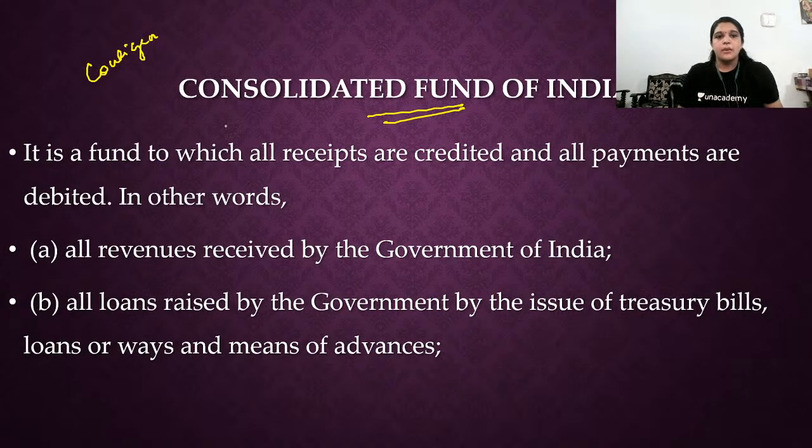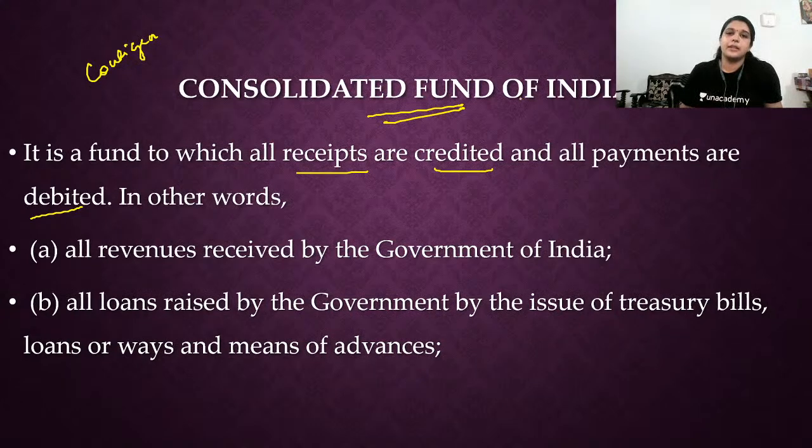We'll see this. What is the Consolidated Fund? It is a fund into which all receipts are credited. Whatever revenue the government earns is credited inside. Taxable and non-taxable, tax revenues and non-tax revenues, both. All payments are debited. Okay, it's the same as our bank account. So I get my salary, I credit it in my account. I have an expenditure, I take it outside. So this Consolidated Fund of India is like the government's account.